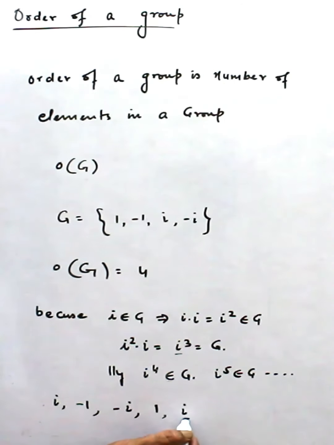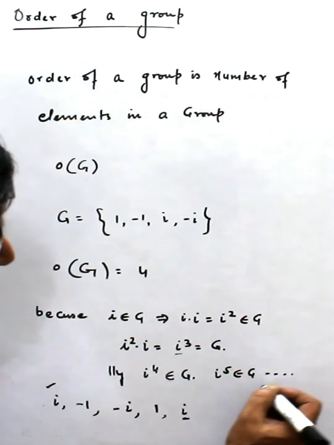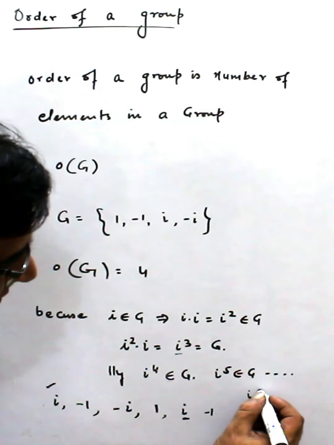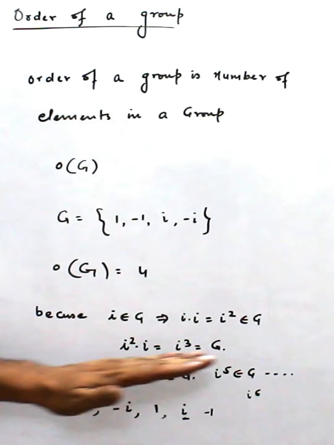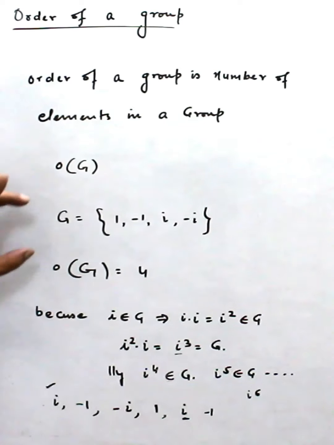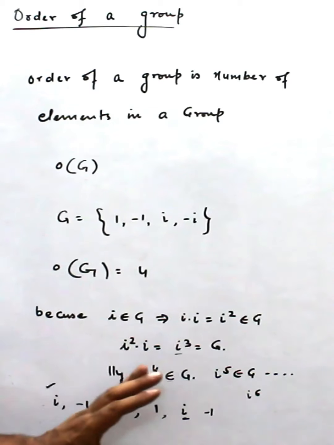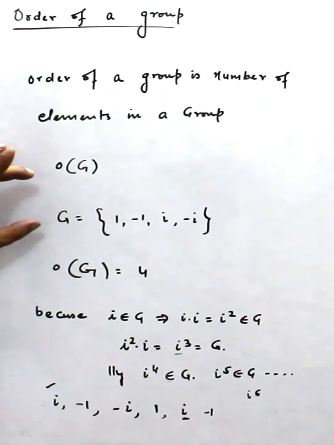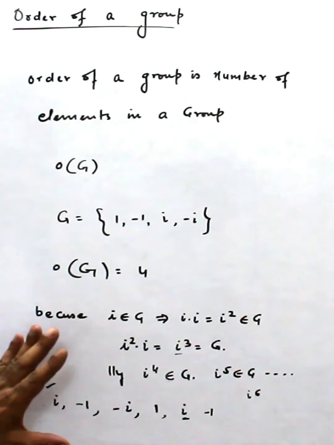That means after 4 it starts repeating. i^6 becomes -1, i^7 becomes -i. Otherwise, if each time the operation produced a new element, there would be a contradiction regarding the order of the group. So this is how we can understand.